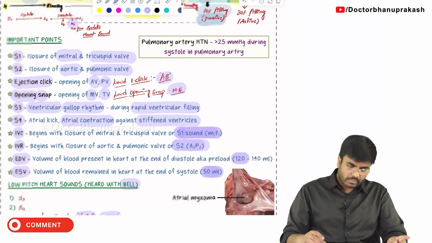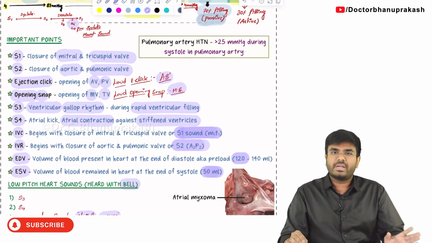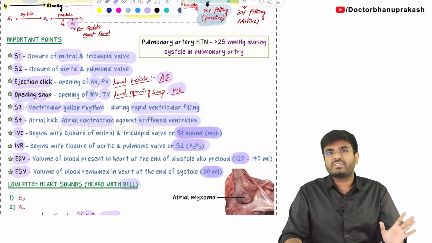So with this, we have successfully completed all the important points about the 3 phases of the systole and 5 phases of the diastole.